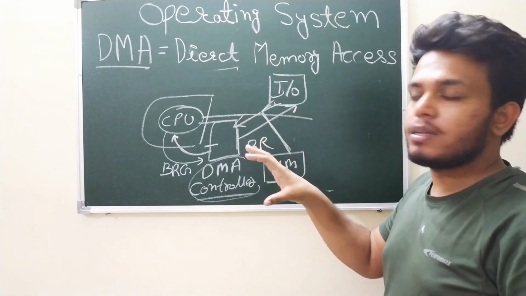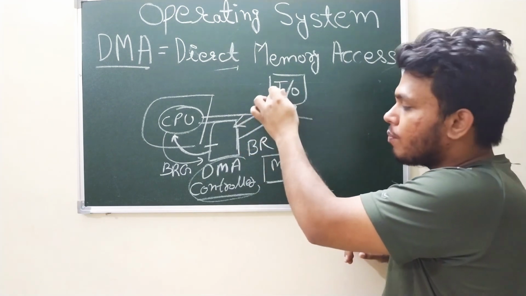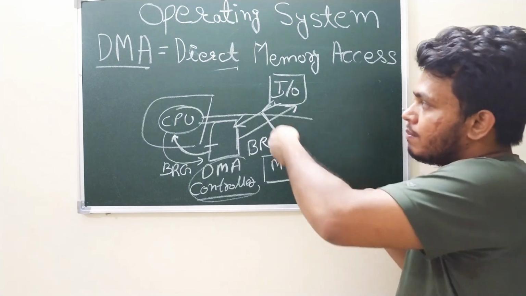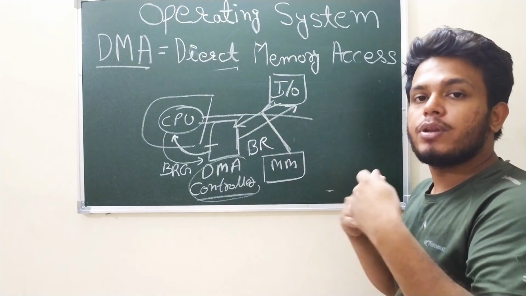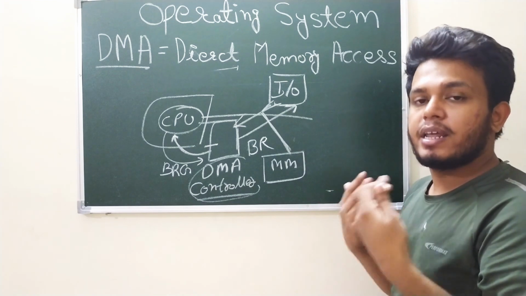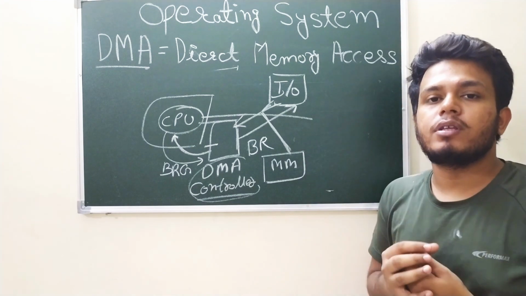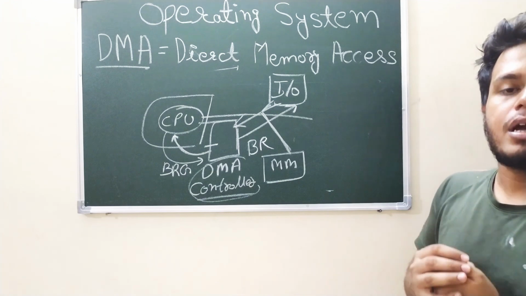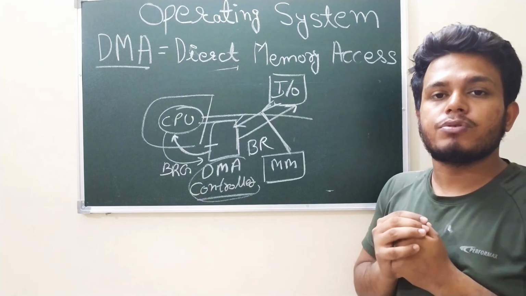Through the buses, we are directly connecting input output devices to the main memory, and the main memory and input output device can directly communicate or transfer data bidirectionally. Clear? So this is all about DMA, direct memory access. I hope I have delivered what I was supposed to deliver.